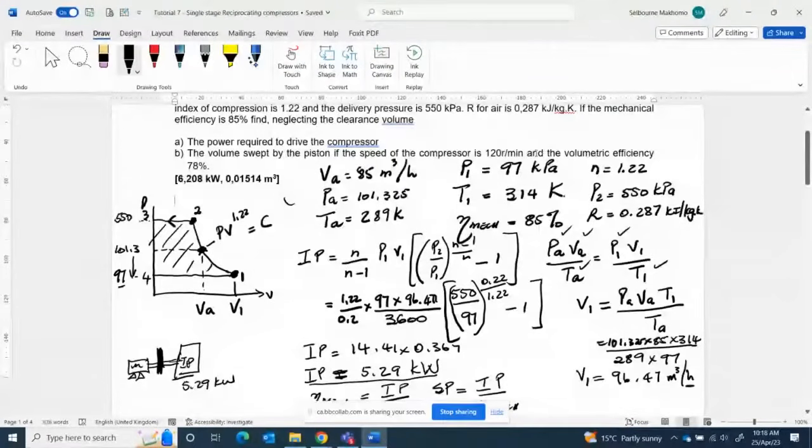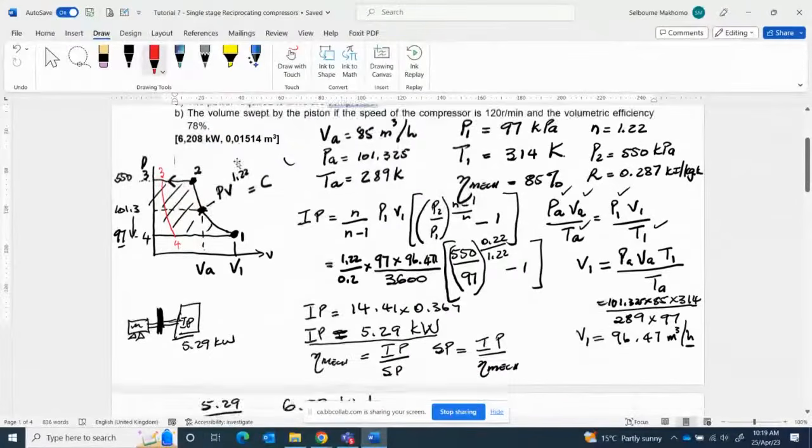Now, we assume that the volumetric efficiency is 78. If that is the case, the sketch now will be like this. There will be a line here where we say this is 3, this is 4. Because once we have a volumetric efficiency, you must have a clearance volume. So the question says calculate V swept.